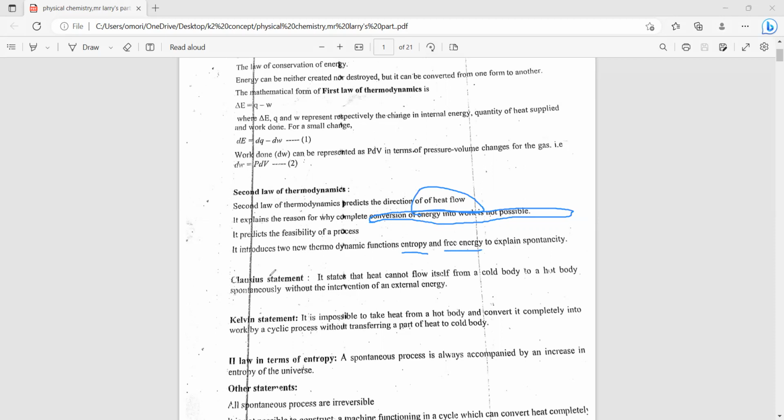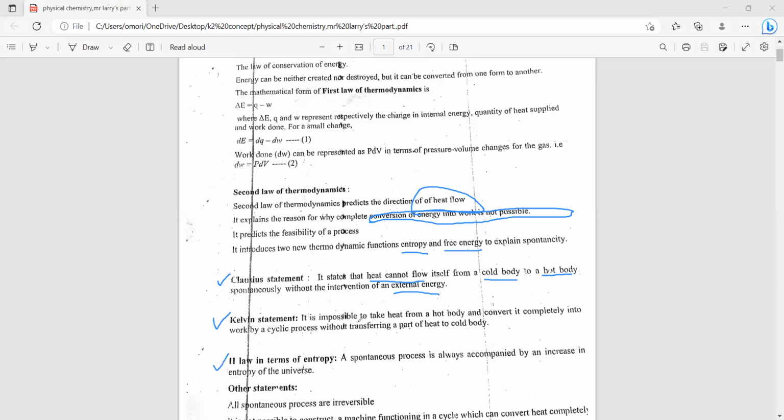The second law of thermodynamics was stated in three forms: the Clausius statement, the Kelvin statement, and the entropy statement. The Clausius statement talks about heat flow from a cold body to a hot body. It is not possible to have heat flowing from a cold body to a hot body without the intervention of external energy. For it to flow from a cold body to a hot body, there must be an external force applied to the system.